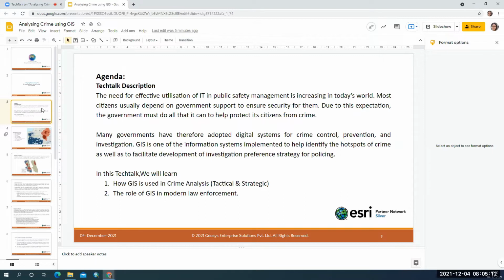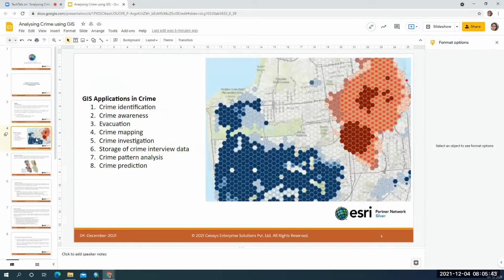GIS is playing a prominent role in helping us identify the places where crime is occurring, find out the patterns of the crime, and facilitate investigation strategies. In today's Tech Talk, you're going to learn how GIS is used in crime analysis and the role of GIS in modern law enforcement. Let's see what applications we have in GIS.